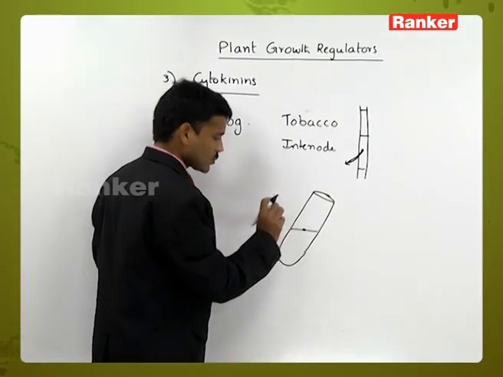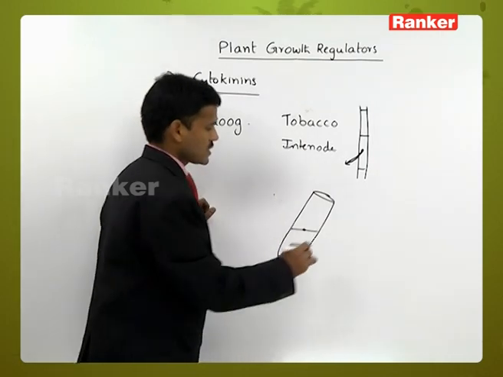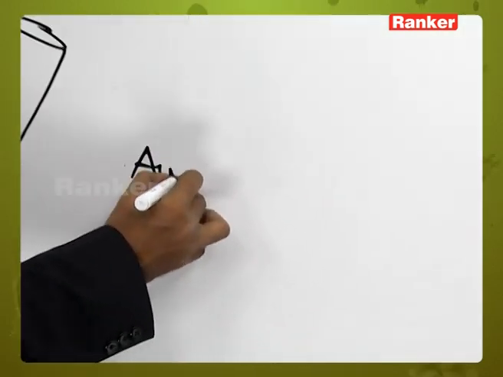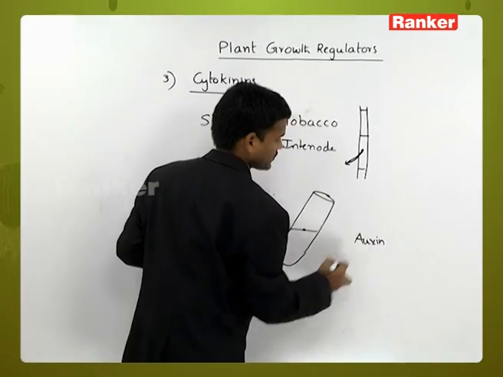So when the medium is provided with auxins, in addition to auxins, cytokinins also.